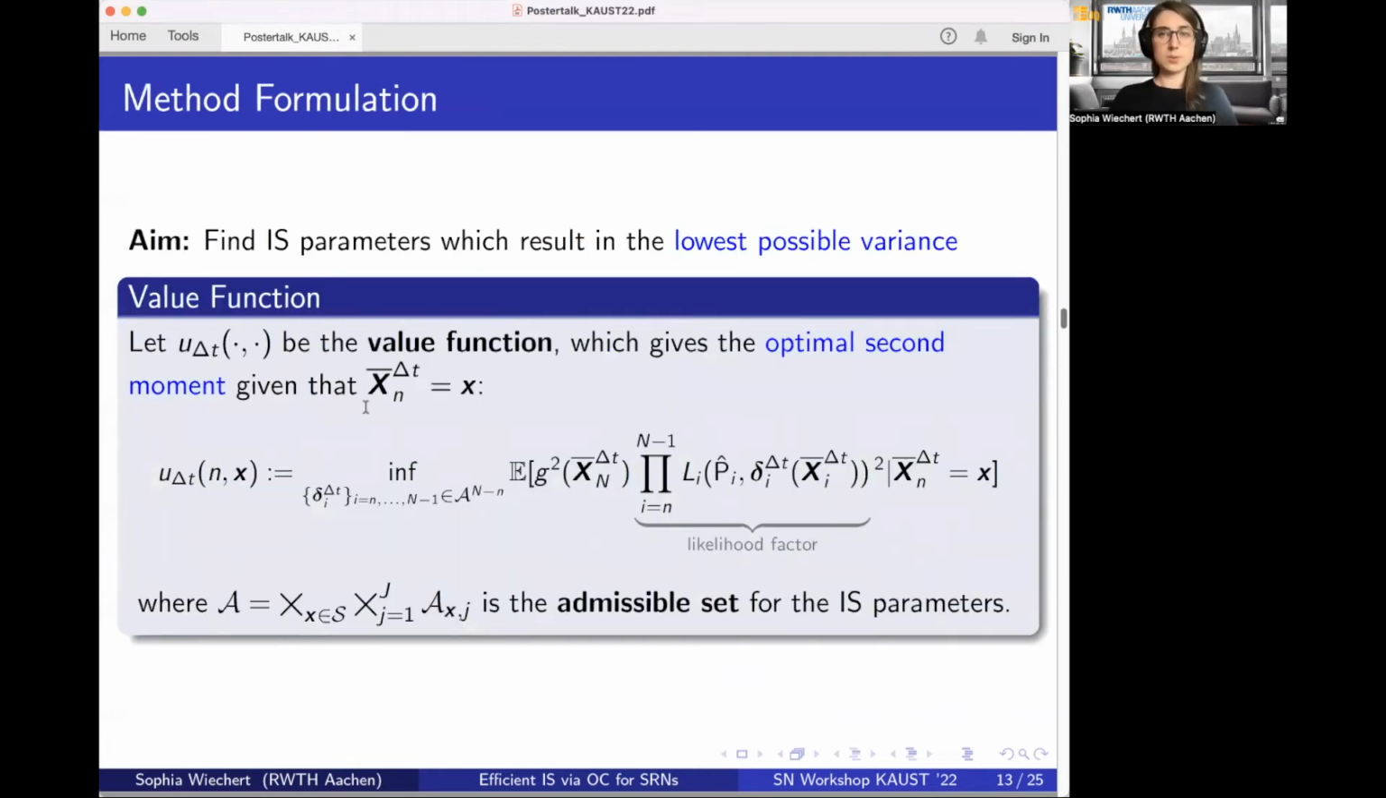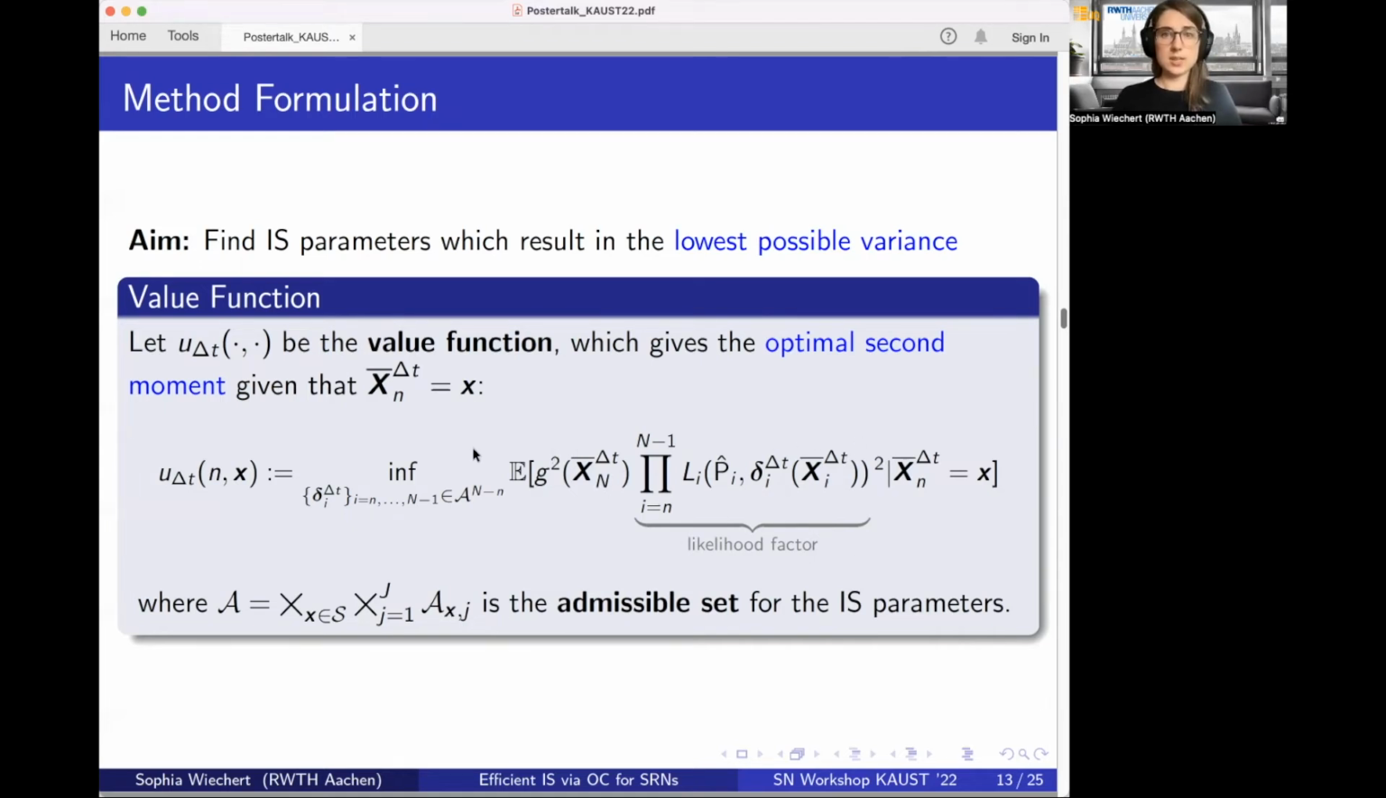And to do so, we use the notion of stochastic optimal control, and therefore we formulate the so-called value function, where the value function is the optimal second moment, given that at time n, we have a state x. We're considering here the second moment because minimizing the variance in this setting is the same as minimizing the second moment. And this minimal second moment is then given as the minimum over the control parameters of the expected value of g squared times the so-called likelihood factor squared.